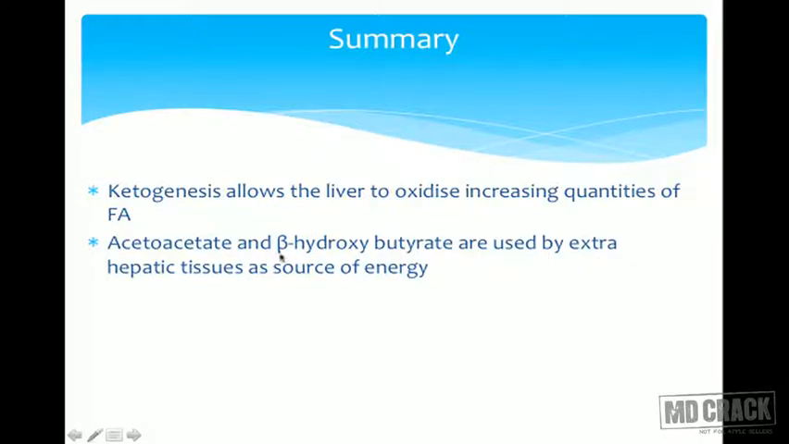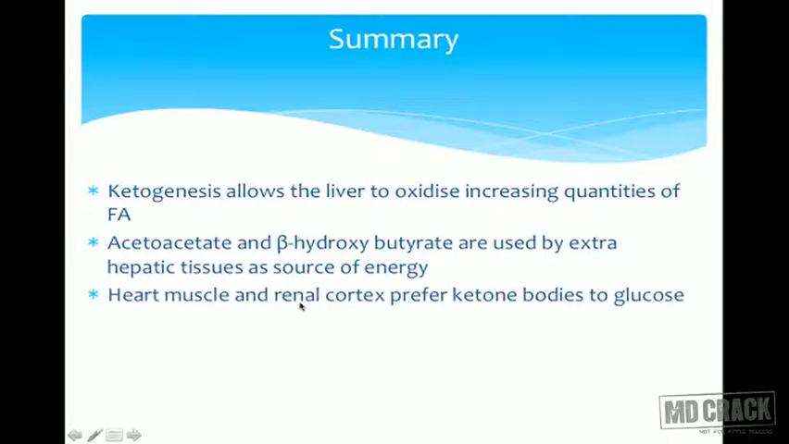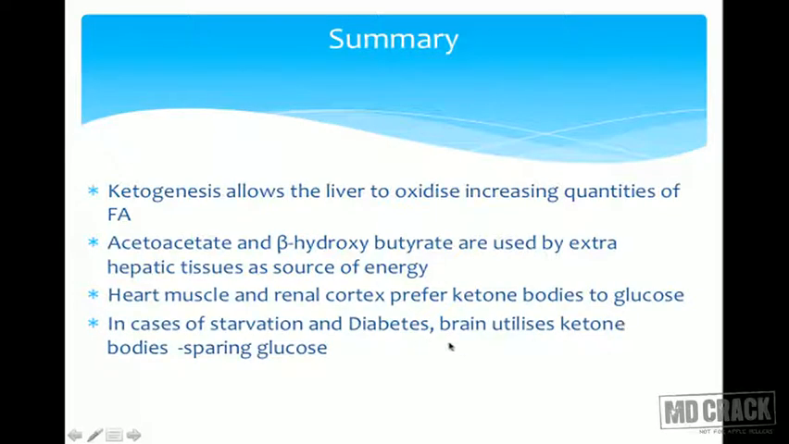Please remember, acetoacetate and beta hydroxybutyrate are used by extrahepatic tissues as a source of energy. Heart muscle and renal cortex prefer ketone bodies to glucose, and in case of starvation and diabetes, the brain also utilizes ketone bodies, sparing glucose for the tissues which have an absolute requirement for glucose, like the RBCs. So in starvation and diabetes mellitus, the brain utilizes ketone bodies.